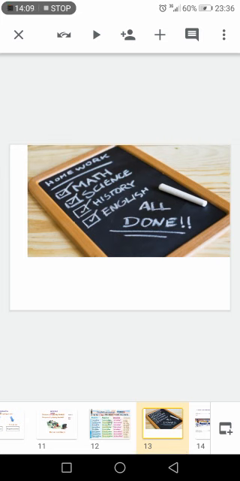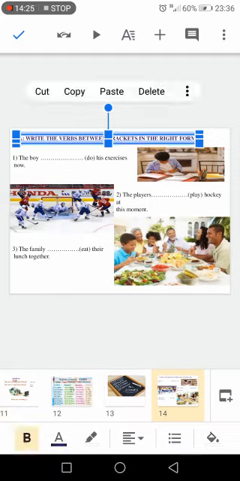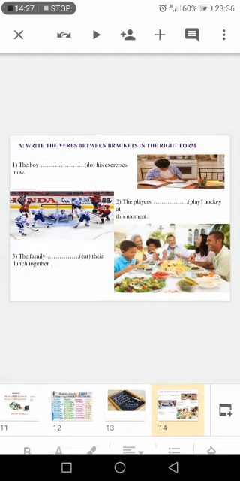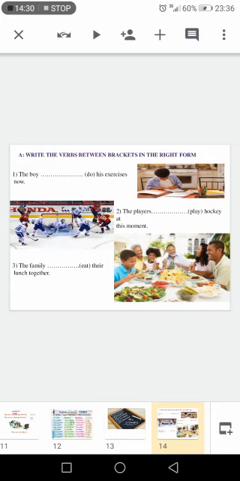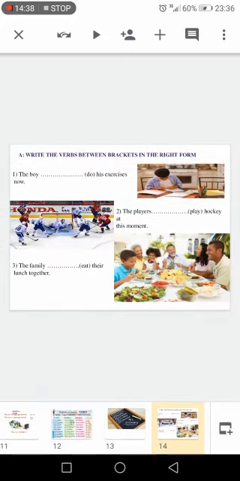Now here, I would like you to do a small exercise. I would like you to go back to the lesson, see it again, and write the verb or the verbs between brackets in the right form. So you have some pictures, like this one, like this one. Number one, the boy, and you have the verb between brackets, do his exercise now. All the actions here happen right now.